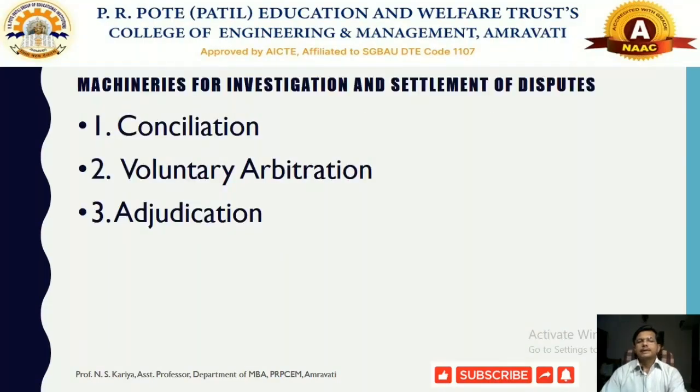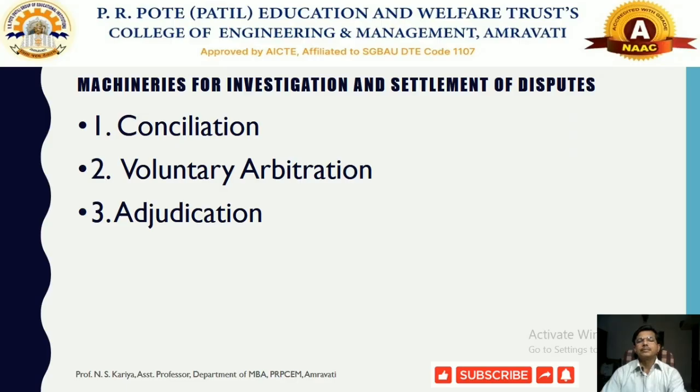Now there are different machineries for the investigation and settlement of disputes. The first is called conciliation. The second is called arbitration, which in general we call voluntary arbitration. And the third is called adjudication.